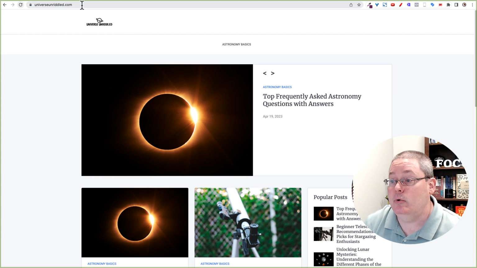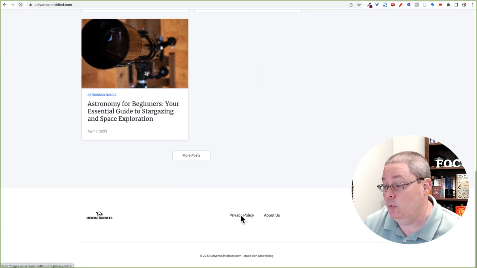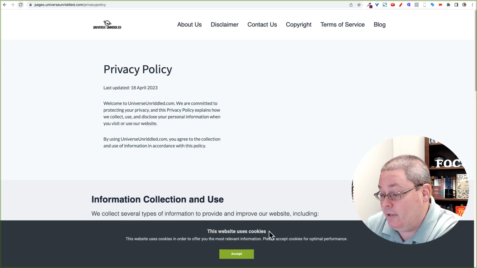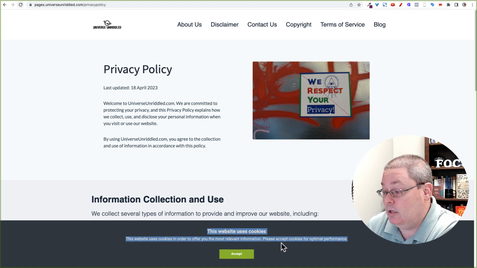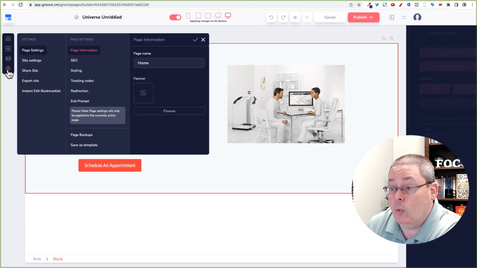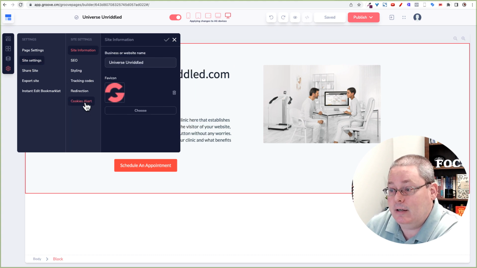Then if you go to universeunriddled.com, you see there is no cookie policy here. But if you were to go to the privacy policy page, you're going to see down here at the bottom, this website uses cookies. This website uses cookies in order to offer you the most relevant information. Please accept cookies for optimal performance. And then you have the option to accept or not accept. And of course, that is the default, or the one they provide under Groove Pages here under site settings for